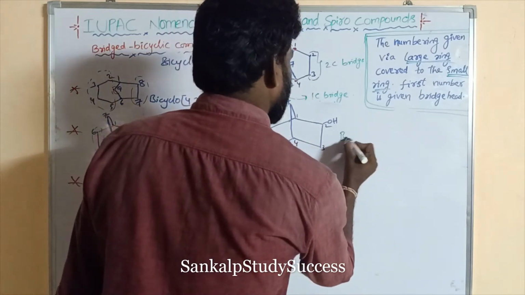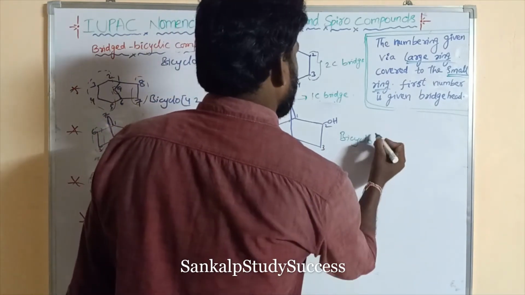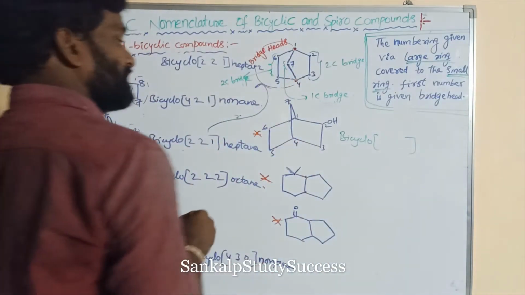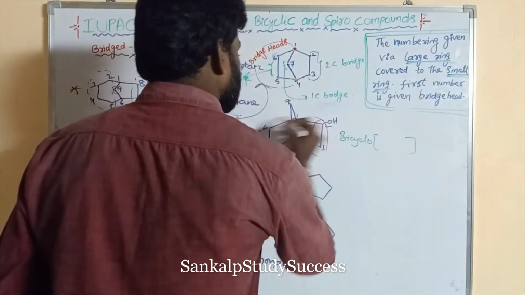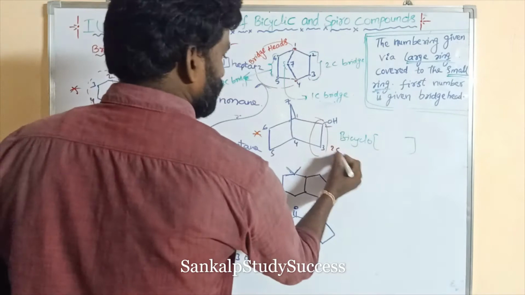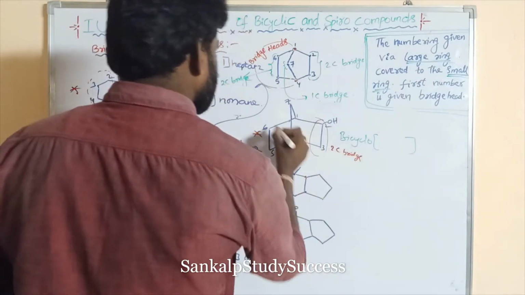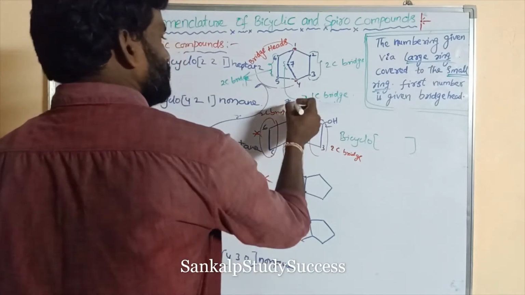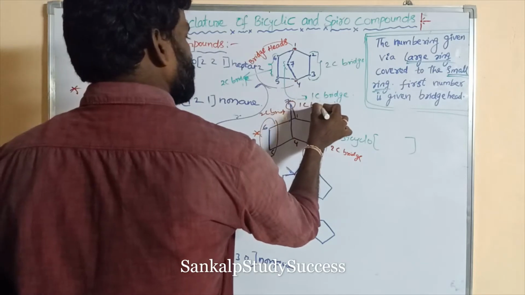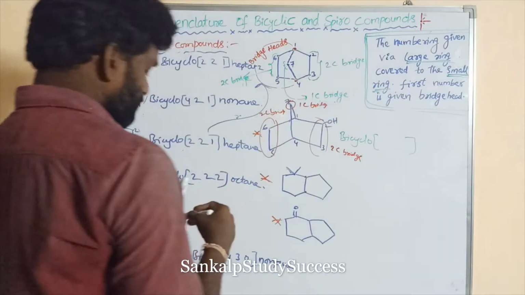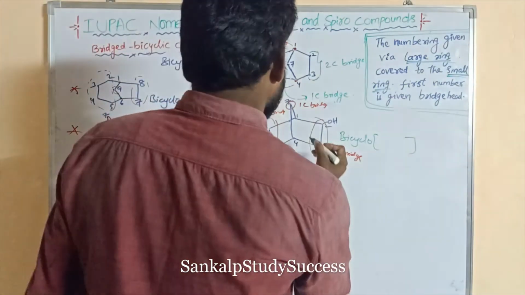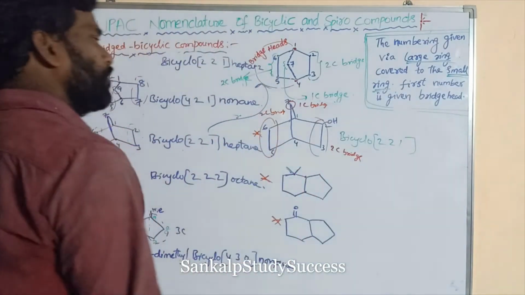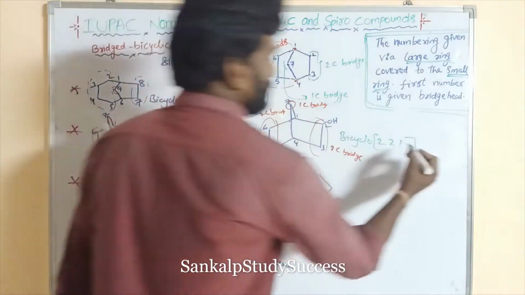So first of all we write bicyclo. Its numbering can be written, with bridged carbons in parentheses. So this is a 2-carbon bridge. This is also a 2-carbon bridge. This is a 1-carbon bridge. Right. So what is its name? Bicyclo 2, 2, 1. So total how many carbons? 7 carbons.